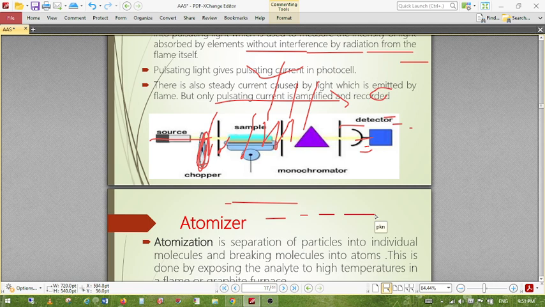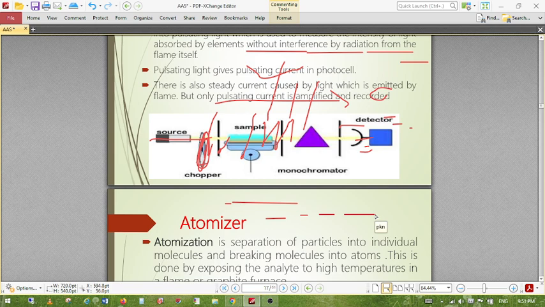Okay. Then this is all about atomic absorption spectrometry. Another type is called atomic emission spectrometry, which is also called flame photometry. This flame photometry, or atomic emission spectrophotometry, can be used to determine electrolytes, for example some elements or metals that easily form ionic forms. So the ionic form of the metals can be determined by this atomic emission spectrometry. That's called flame photometry.